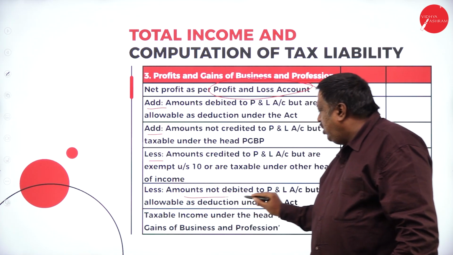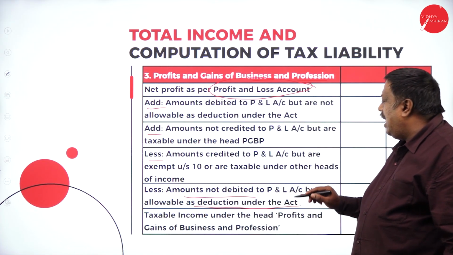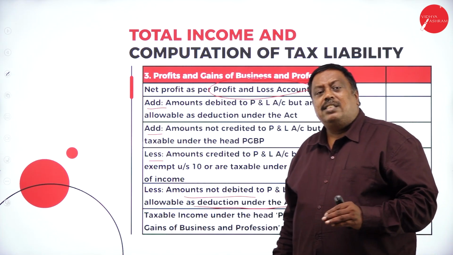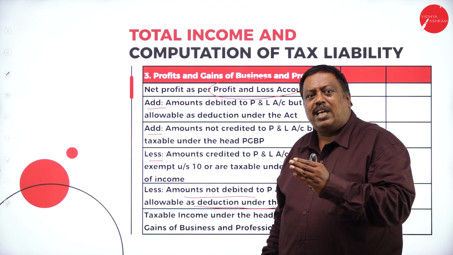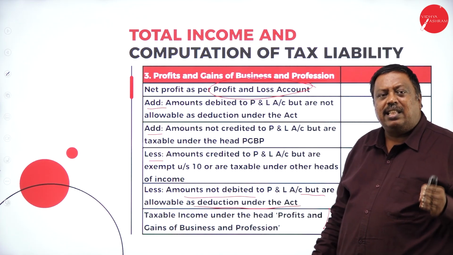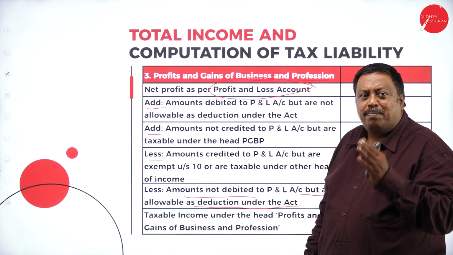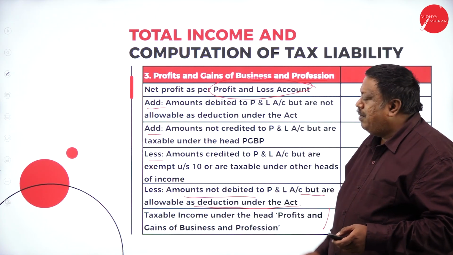And next, amounts not debited to the profit and loss account but allowable as deduction under the Act. So when certain expenditure was there which you have not deducted, deduct those amounts, and the remaining amount in the hands of the assessee is treated as income from business. Like this, the amount will be considered as income from business.